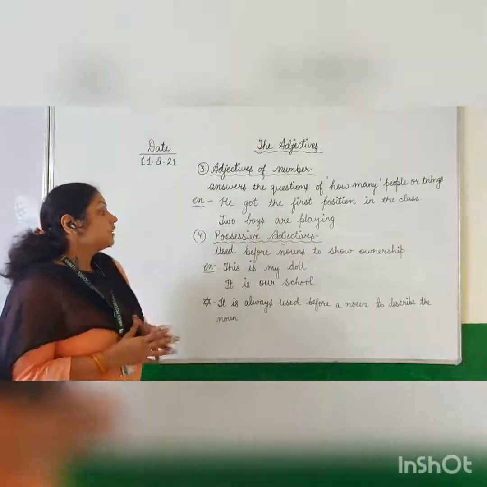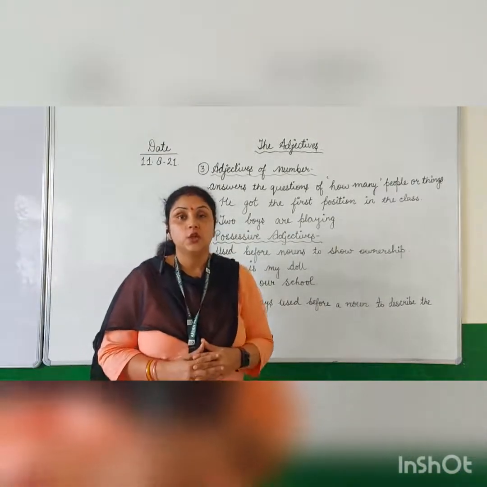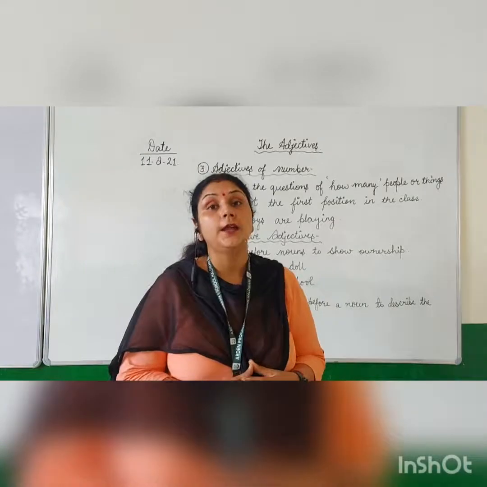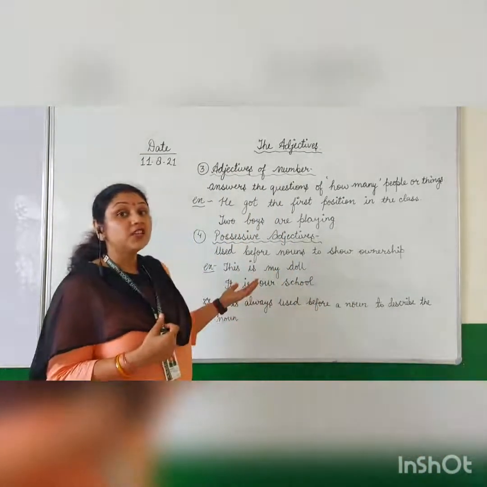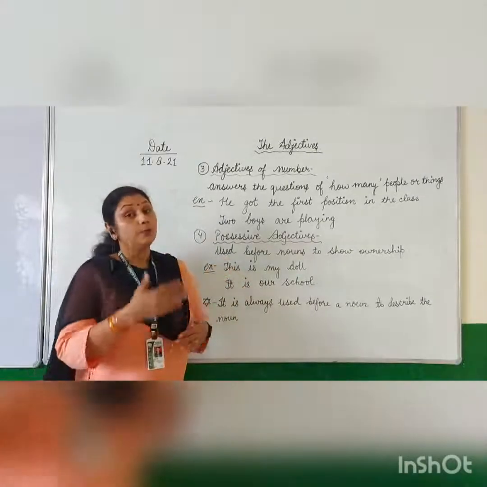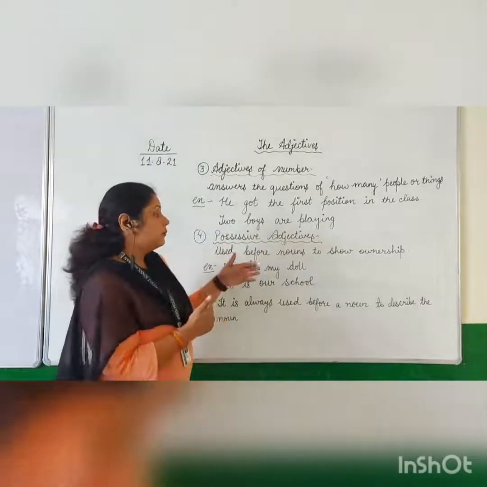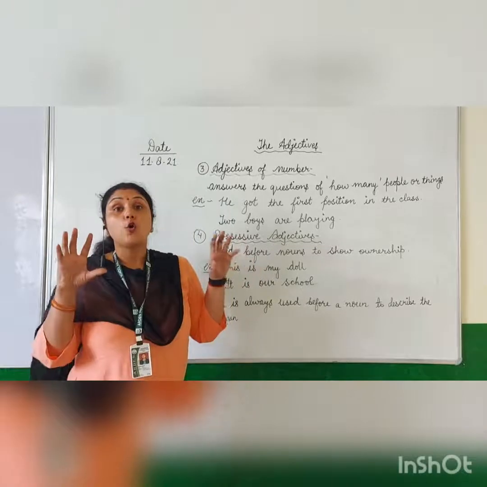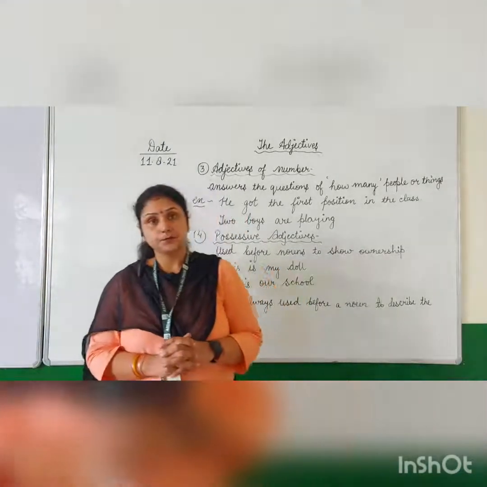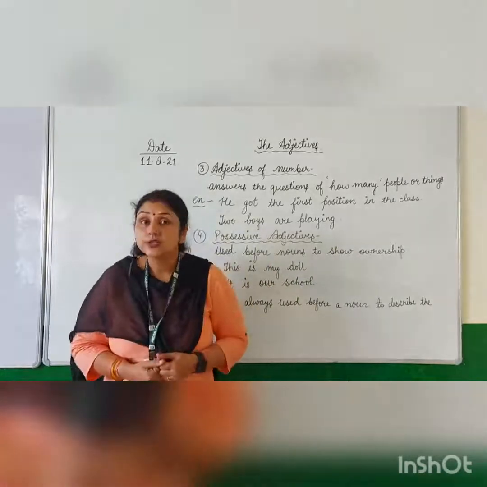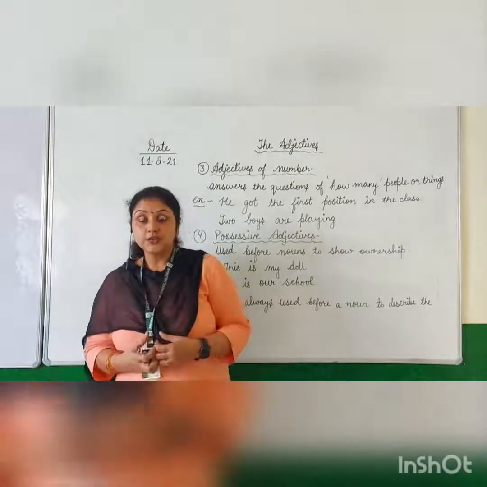Now next is possessive adjectives. So possessive means ownership, possession. So adjectives that are used before nouns to show ownership. Ownership, you all know that something belongs to someone. किसी की कोई चीज.